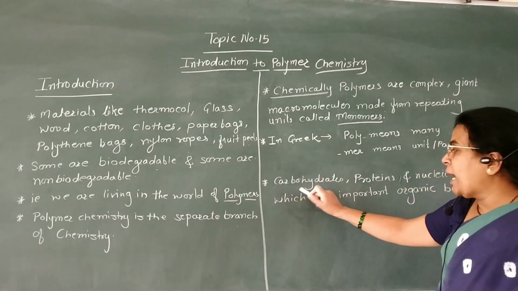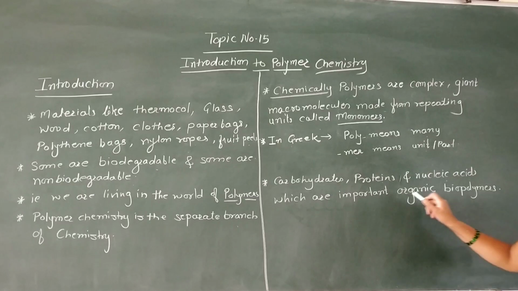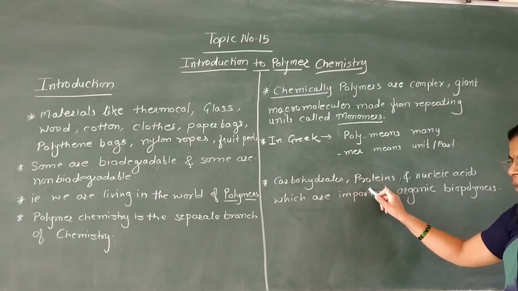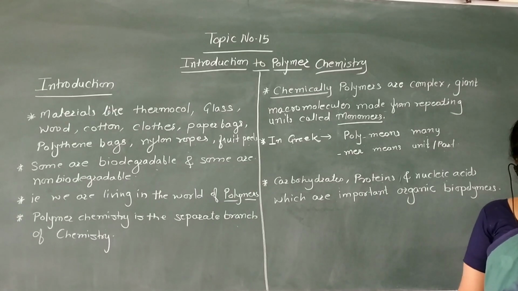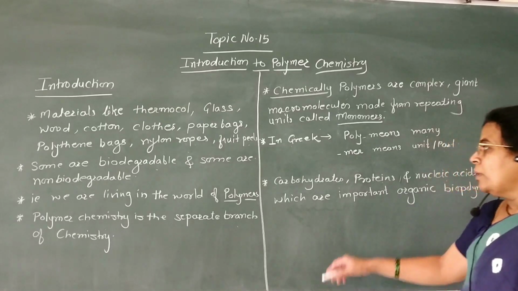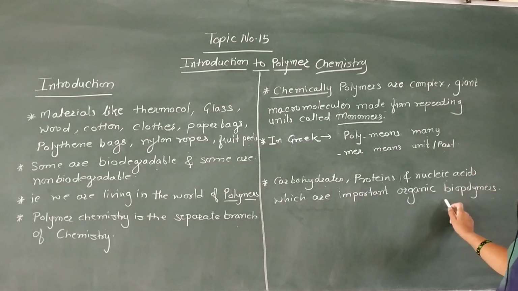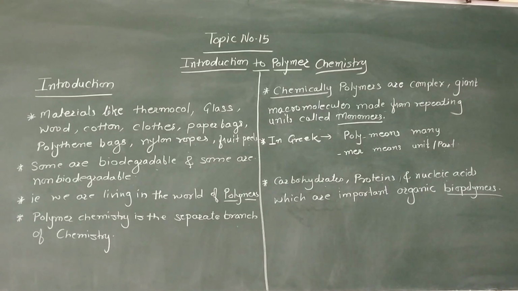Now, naturally occurring carbohydrates, proteins, and nucleic acids are the important organic biopolymers. That is, these carbohydrates, proteins, or nucleic acids are the important naturally occurring organic biopolymers. These are the biopolymers. Now all these biopolymers are naturally occurring organic biopolymers.